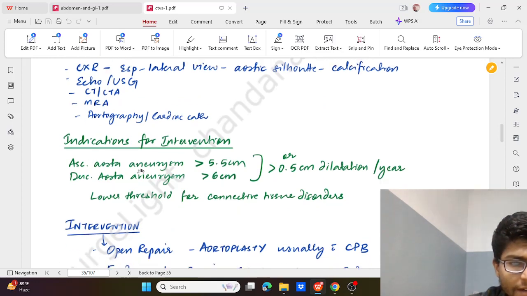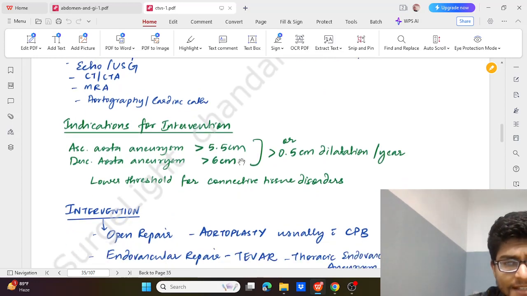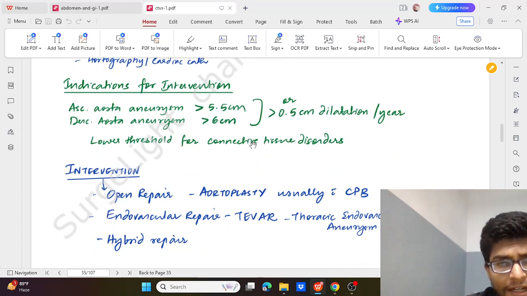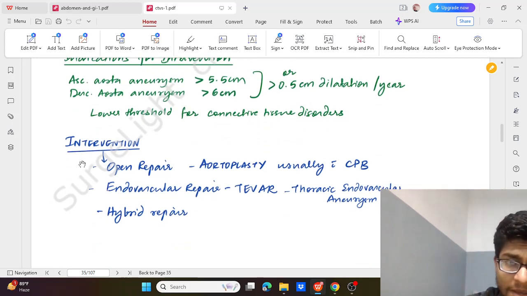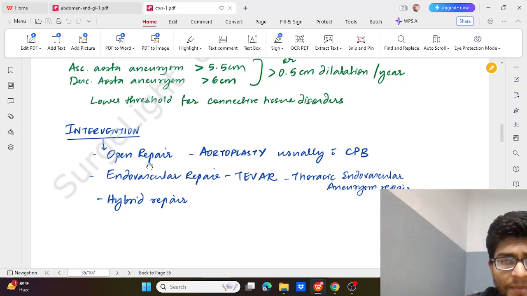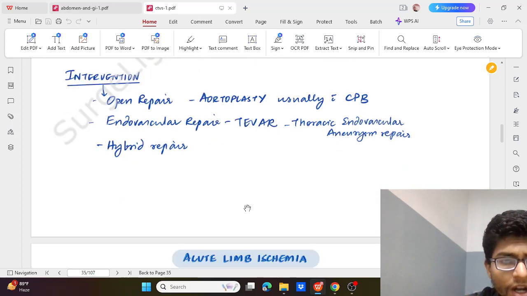Then the indication for intervention: in ascending aorta, size more than 5.5 centimeter; in descending aorta, more than 6 centimeter or 0.5 centimeter dilatation per year; lower threshold for connective tissue disorder and in females. Intervention could be open repair, aortoplasty, usually with cardiopulmonary bypass, and endovascular repair, that is TEVAR, thoracic endovascular aneurysm repair, or hybrid repair.